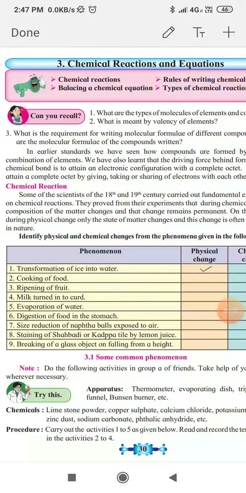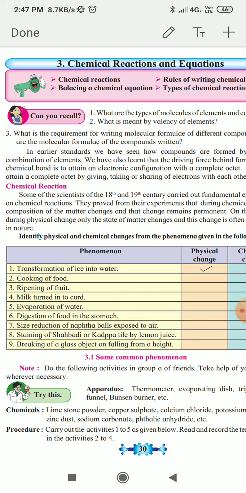Hello students, today we are going to study 10th Science, third chapter, Chemical Reactions and Equations. So let's see the topic. Before starting chemical reactions, we have to study two types of changes that take place. Mainly there are two types of changes, physical changes and chemical changes.